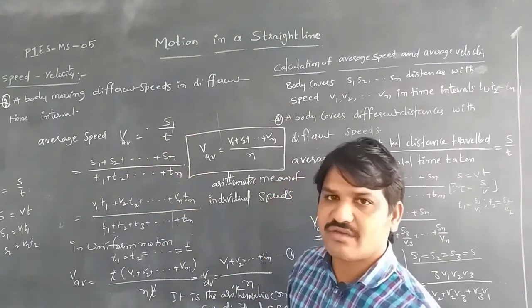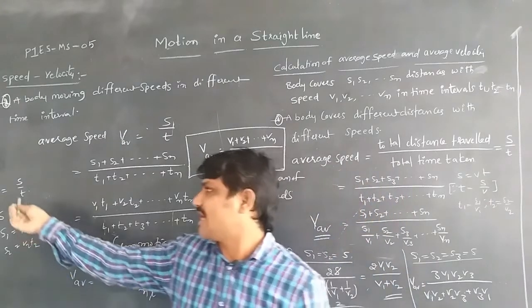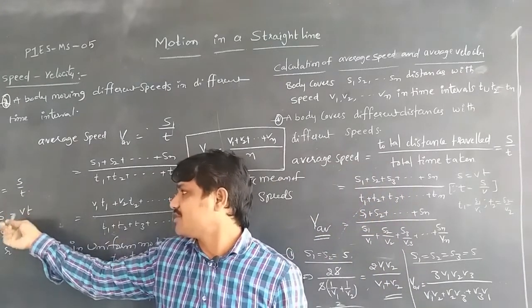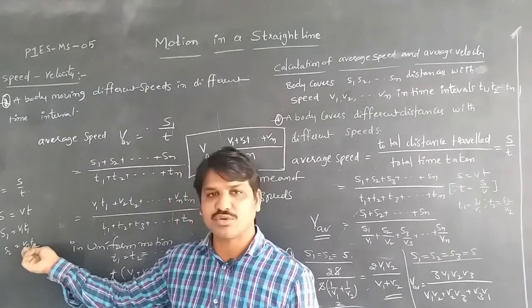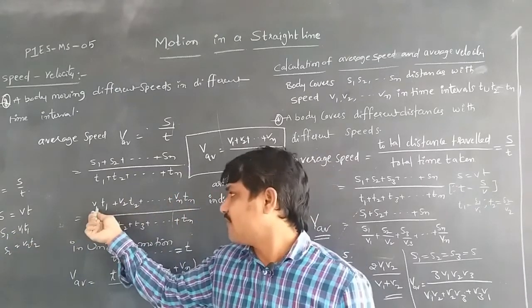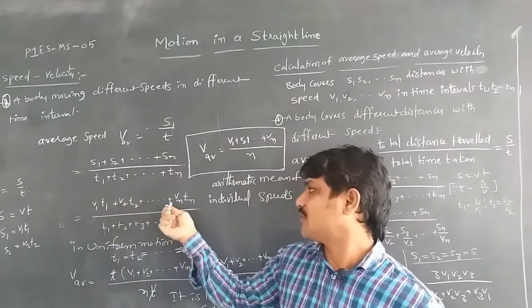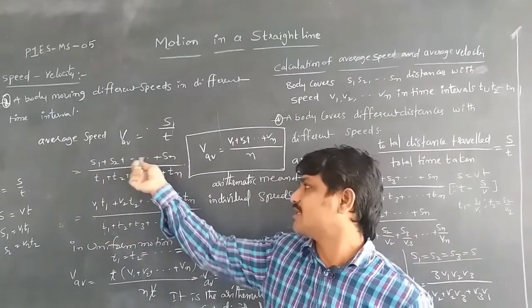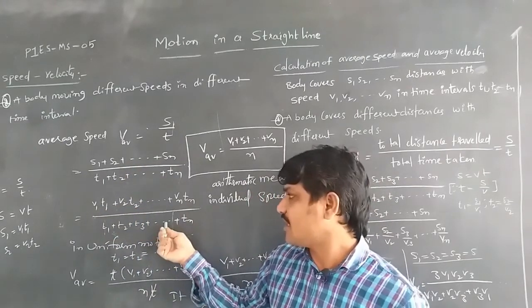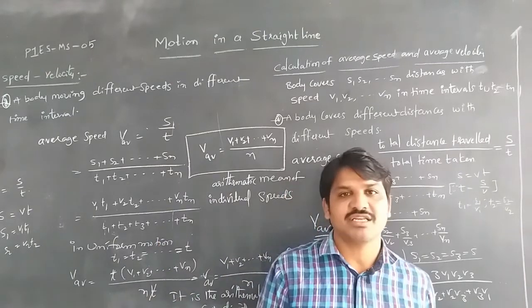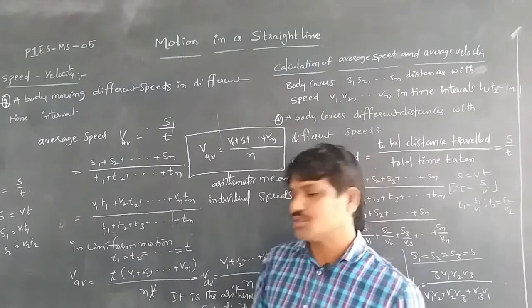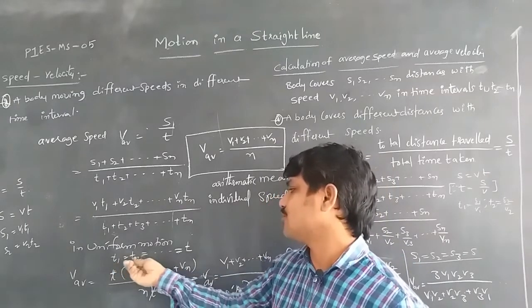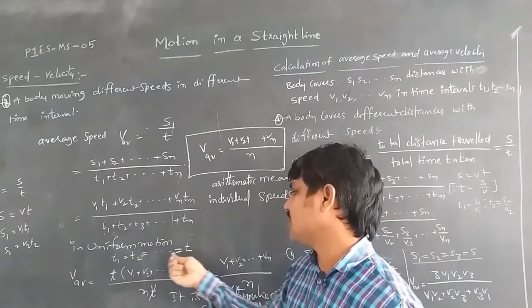With V equal to S by T, we write S1 is equal to V1 T1 and S2 is equal to V2 T2. So we substitute V1 T1 plus V2 T2 plus up to Vn Tn instead of S1, S2. In uniform motion, if the body takes equal time intervals during its motion, then T1 is equal to T2 is equal to up to Tn is equal to T.